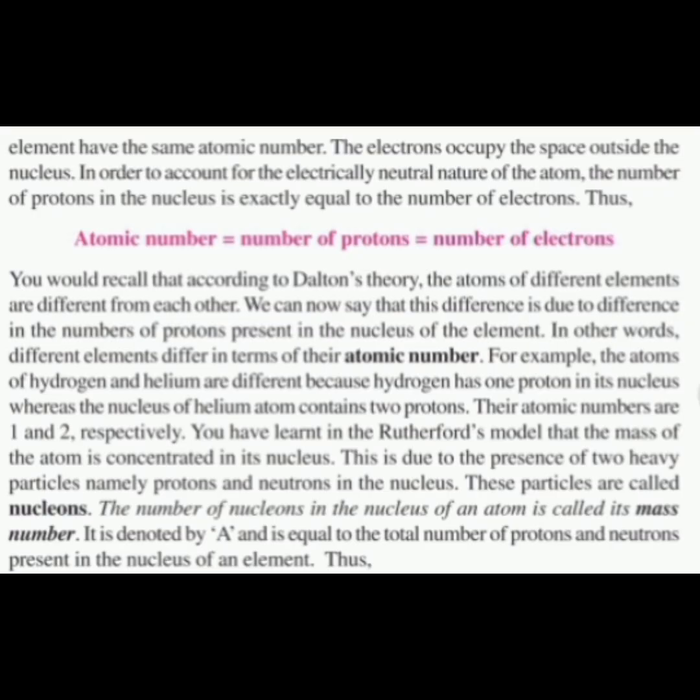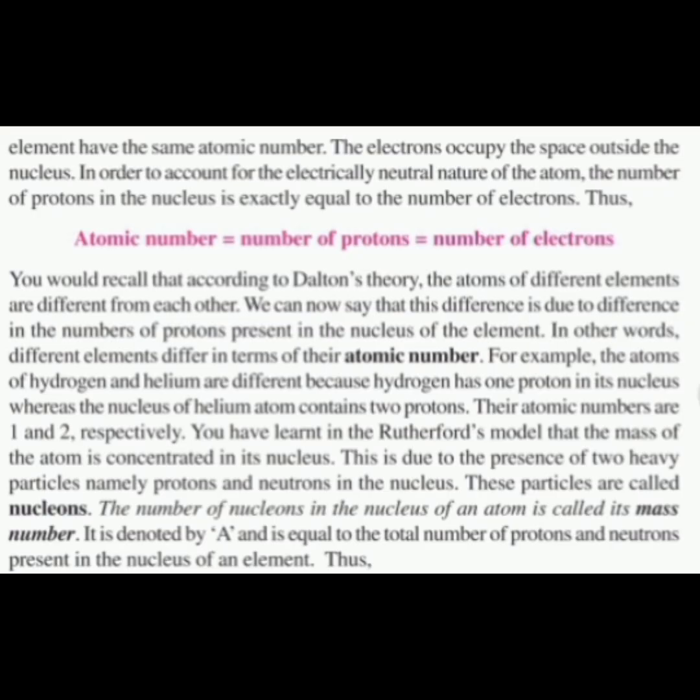You would recall that according to Dalton's theory, the atoms of different elements are different from each other, which we can now say that this difference is due to the difference in the number of protons present in the nucleus of elements. In other words, different elements differ in terms of the atomic number. For example, the atoms of hydrogen and helium are different because hydrogen has one proton in its nucleus, whereas the nucleus of the helium atom contains 2 protons. Their atomic numbers are 1 and 2 respectively.